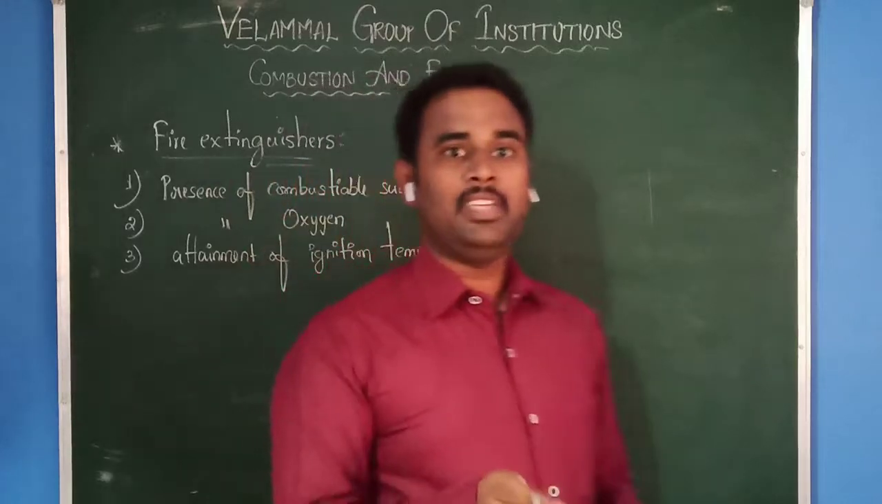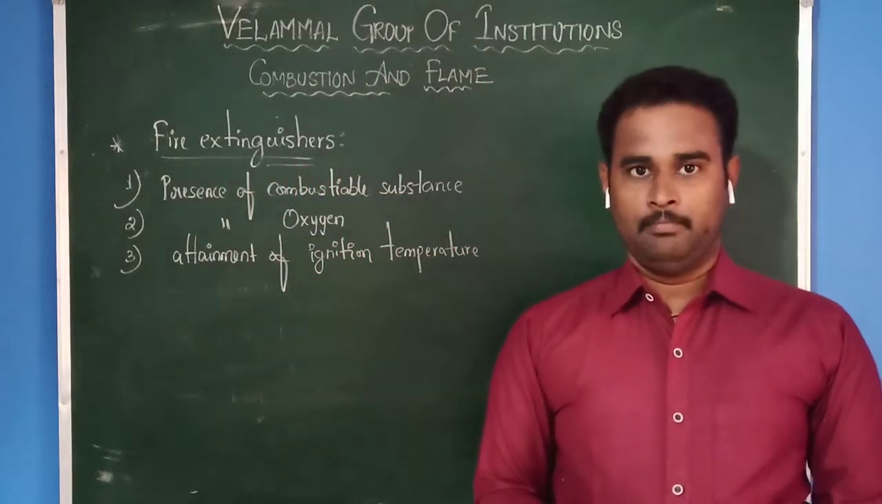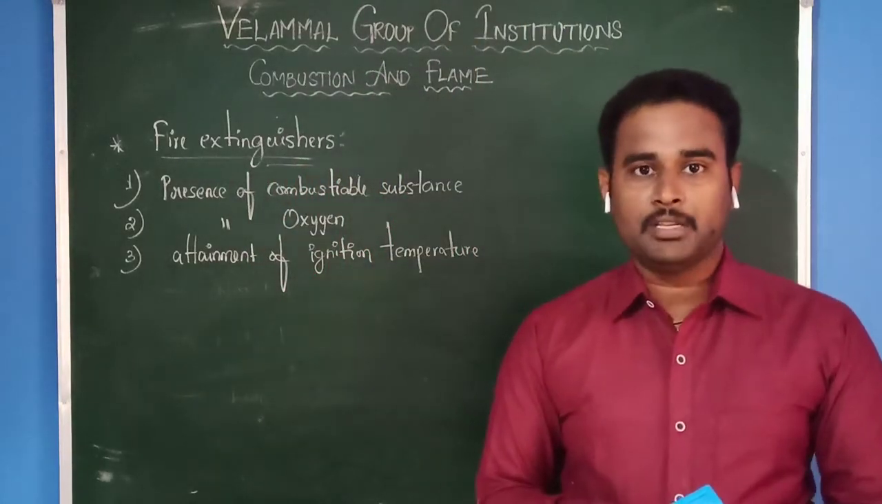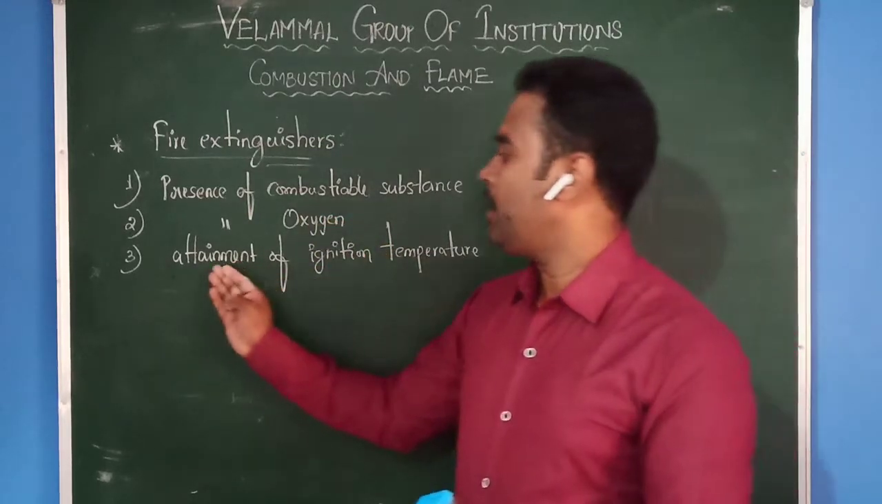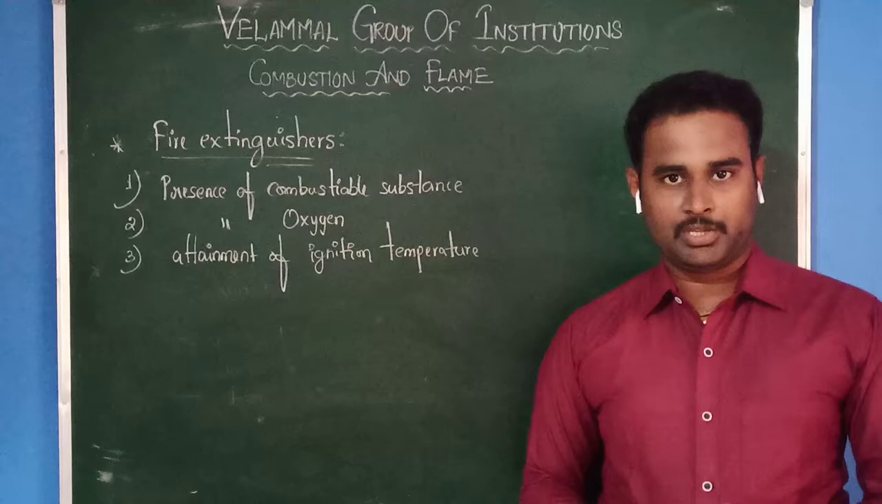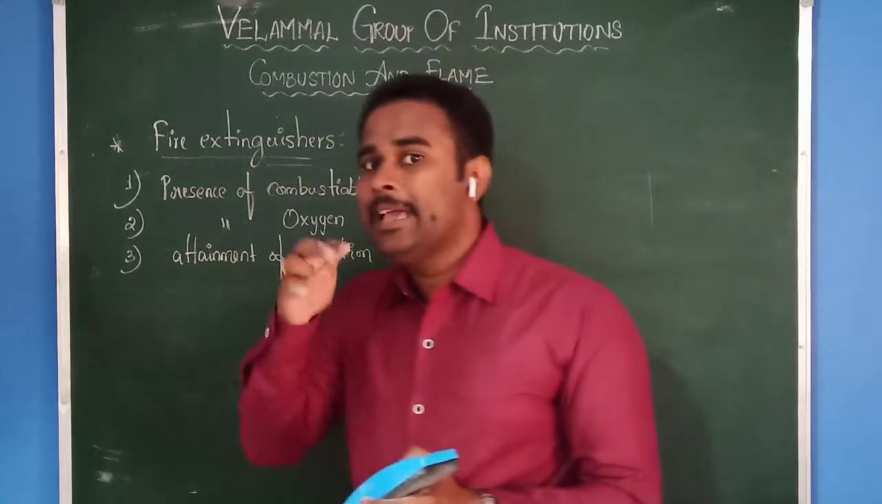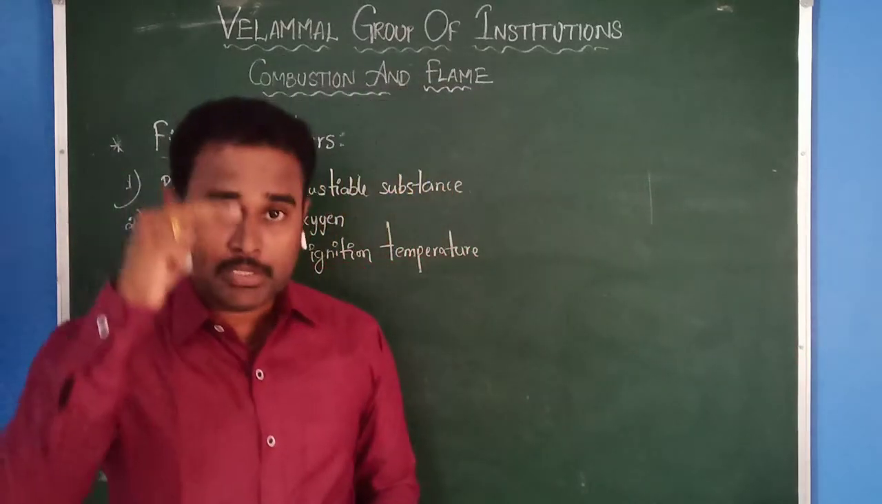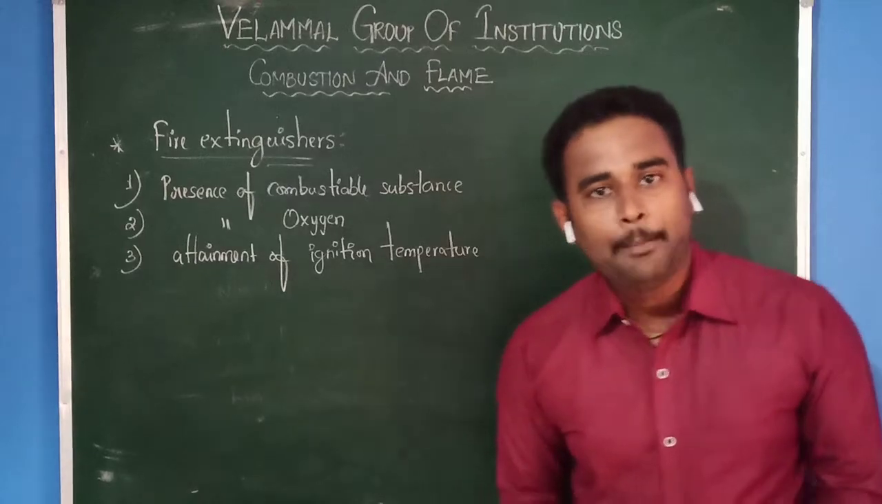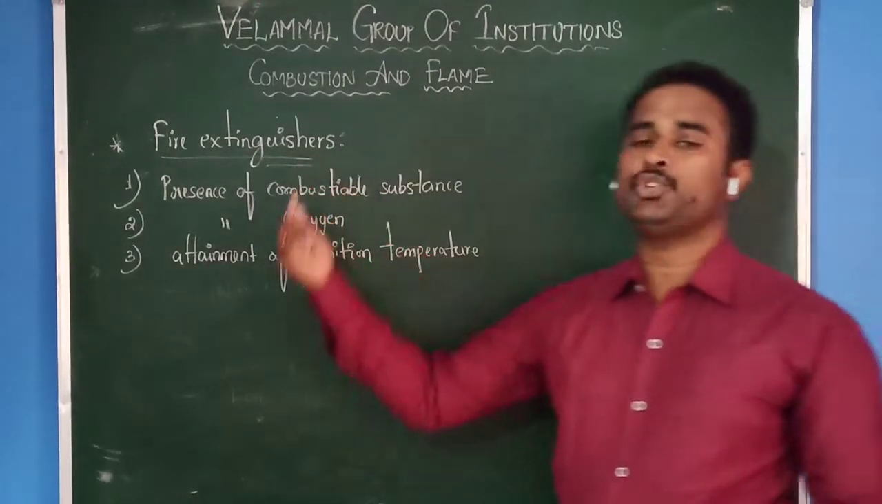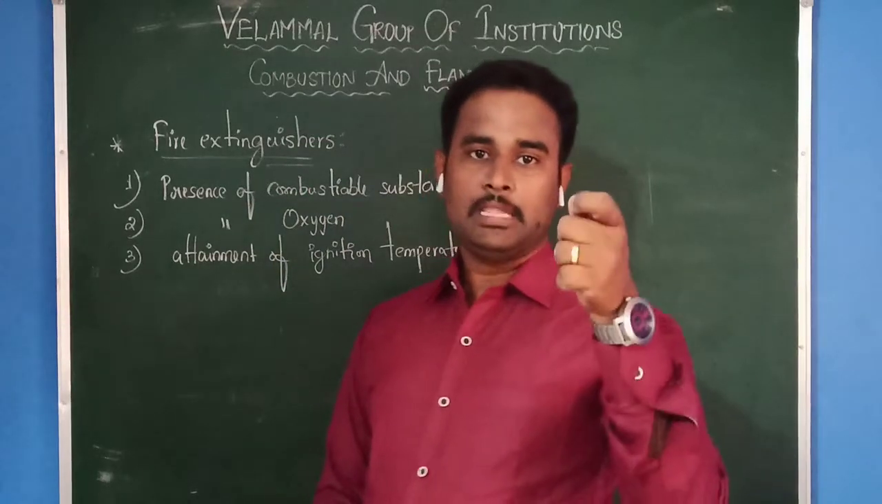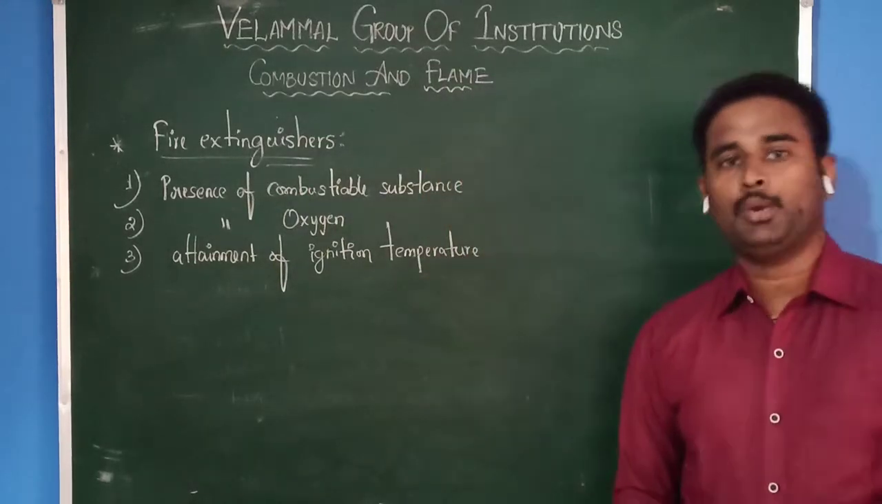The second one, presence of oxygen. If you cut off the supply of oxygen, then we can stop the combustion. The third one, attainment of ignition temperature. If you prevent it from reaching the ignition temperature, or if you reduce the temperature, then we can control the fire. So a fire extinguisher is nothing but something to stop or control the fire.